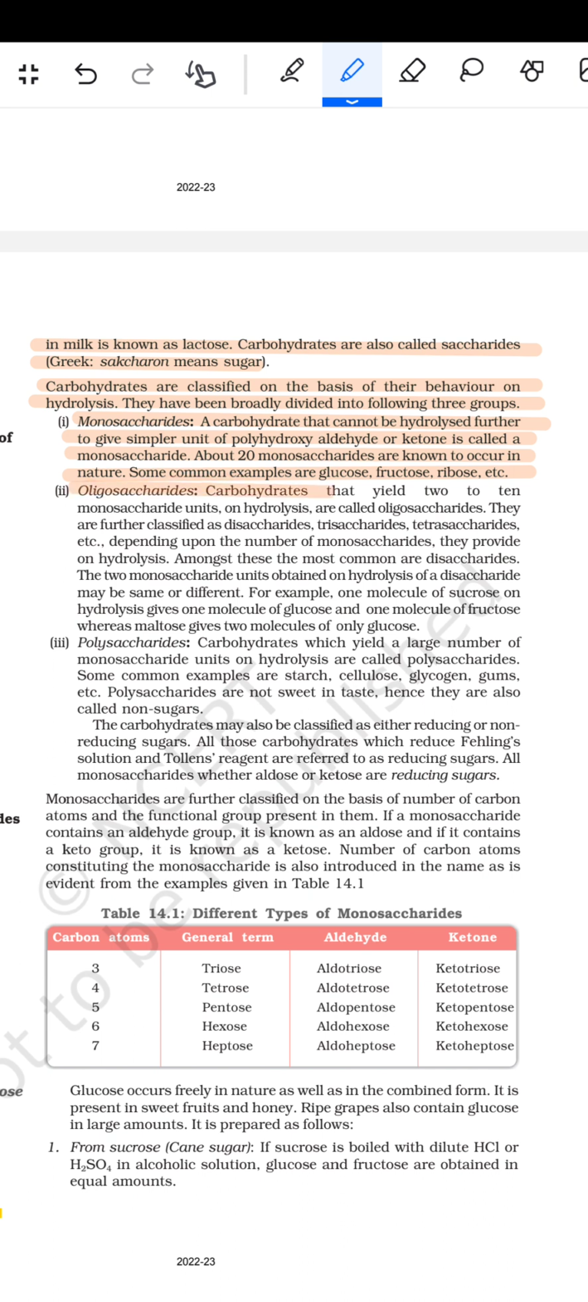Then oligosaccharides. Carbohydrates that yield 2 to 10 monosaccharide units on hydrolysis are called the oligosaccharides. They are further classified as the disaccharides, trisaccharides, tetrasaccharides, etc., depending upon the number of the monosaccharides they provide on hydrolysis. Amongst these, the most common are the disaccharides. The two monosaccharide units obtained on the hydrolysis of a disaccharide may be same or different. For example, one molecule of the sucrose on the hydrolysis gives one molecule of the glucose and one molecule of the fructose, whereas the maltose gives two molecules of only glucose.